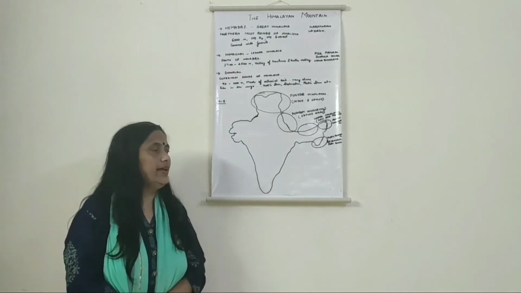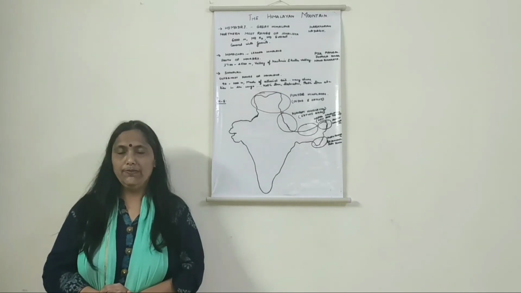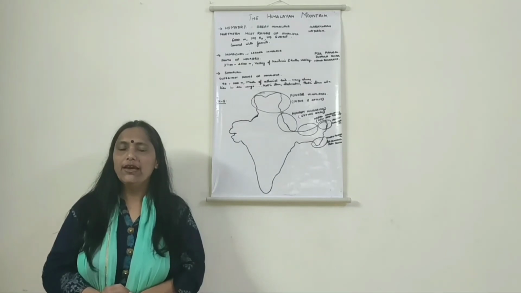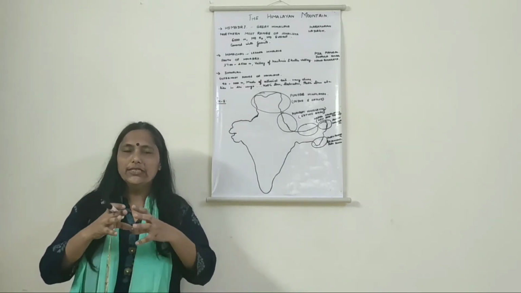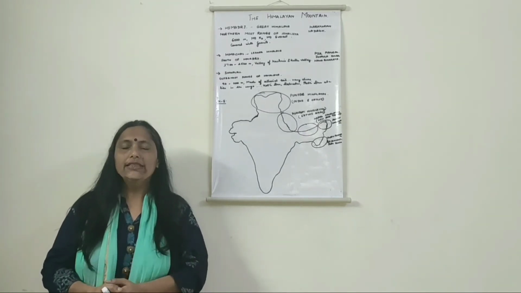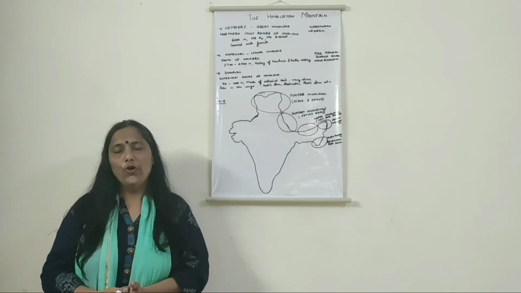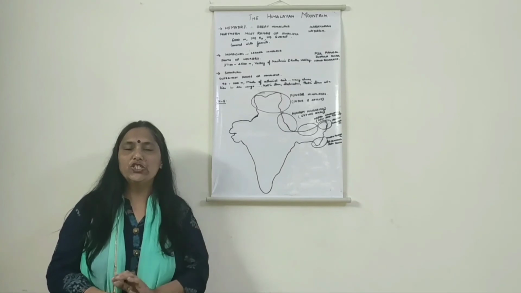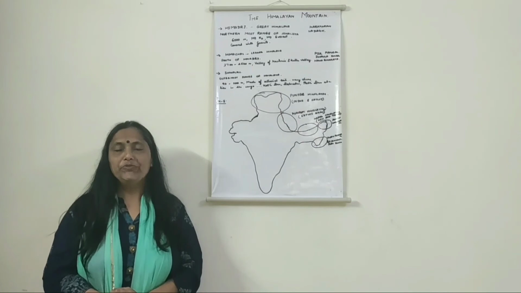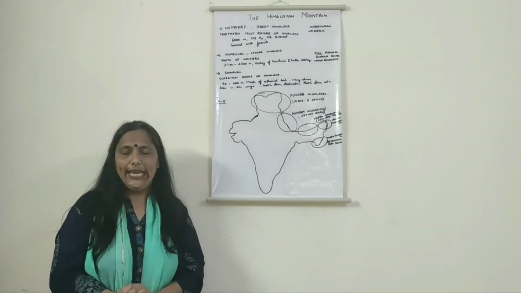Here, what do we find? We find that it is an accumulation of sedimentary rocks. Now the question arises, why is it an accumulation of sedimentary rocks? When the river flows, the sediments get deposited in one area. With the due course of time, this accumulated soil turns into rocks. In this particular Purvanchal area, we find the formation of sedimentary rocks. This is a division purely based on west to east.